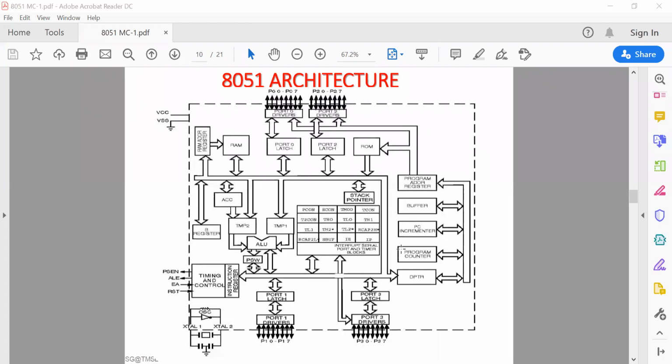Sir, why is a microcontroller needed? You can perform all the operations using a microprocessor also. Sorry, I can't hear you clearly. Sir, why is a microcontroller needed? We can perform all the operations using a microprocessor also.